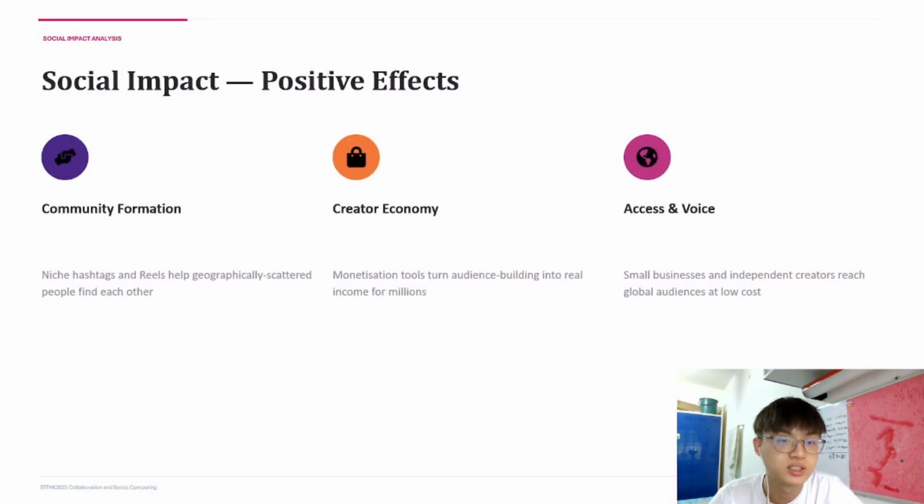So, Instagram has several positive social impacts. First, it supports community formation. Hashtags, reels, and creator pages allow people with shared interests to find each other. Instagram also supports the creator economy. Creators can build an audience, promote products, and turn online visibility into income. Instagram also gives small businesses and independent creators access to a wider audience at lower cost. This shows how Instagram can support identity expression, community building, and economic opportunity.